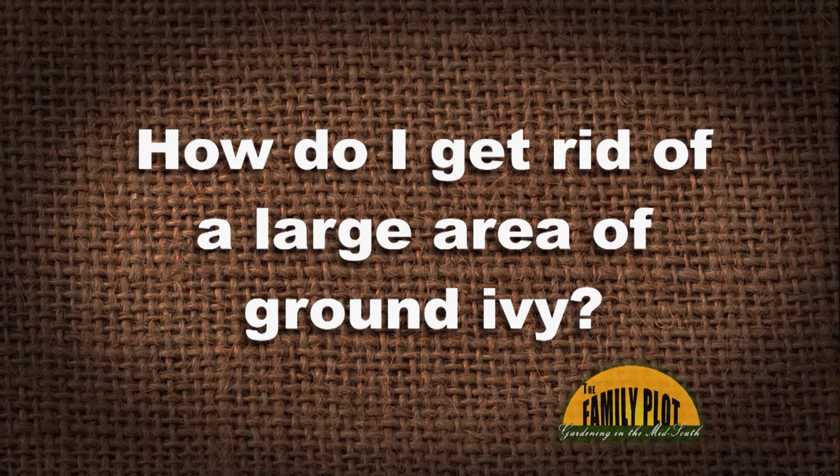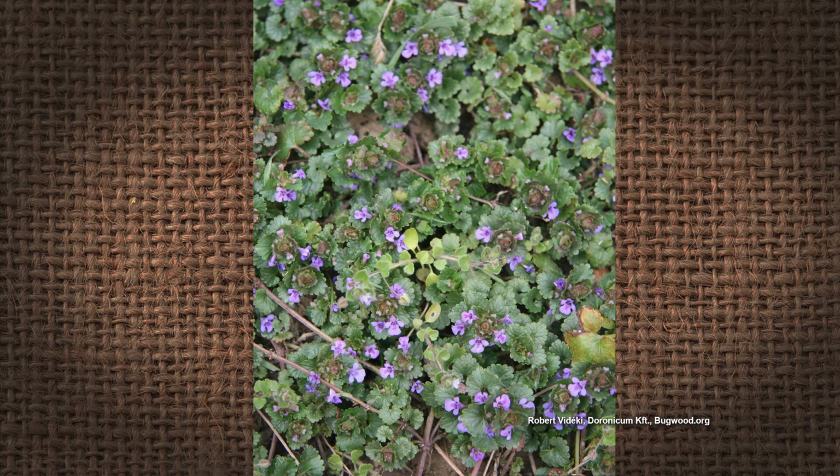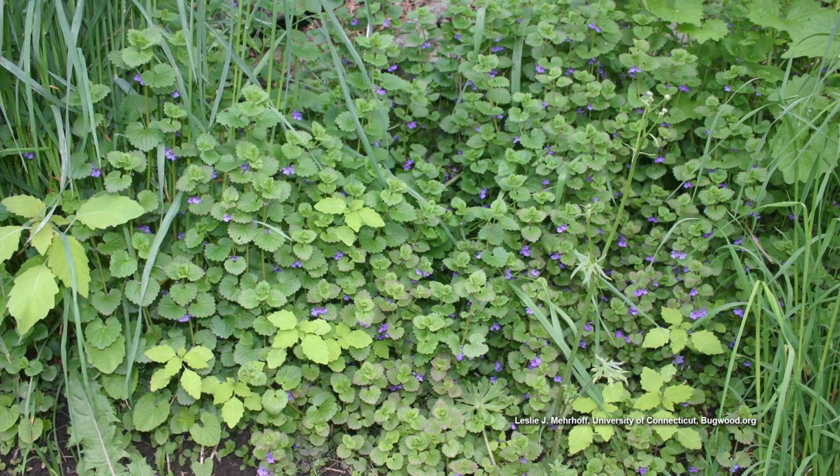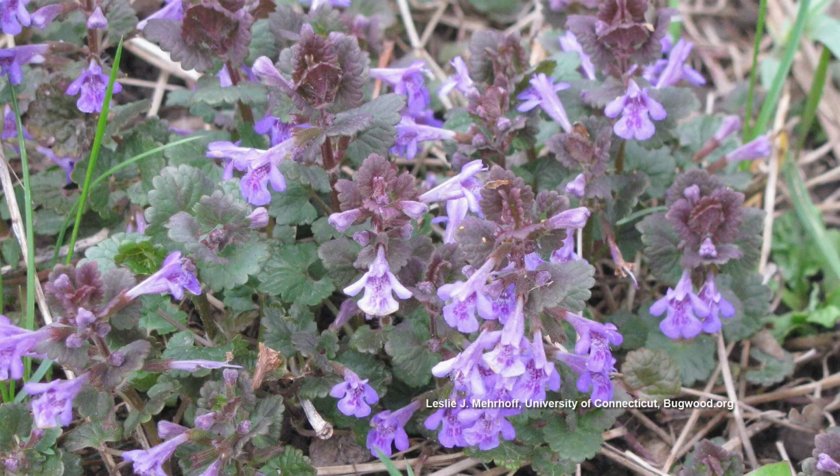Thank you, Patricia. So she's having a problem with ground ivy. Creeping Charlie is another name for ground ivy. A couple of things before you jump in. Ground ivy is in the mint family. It loves to grow in shady areas and areas that are poorly drained. So we need to introduce some sunlight to the area and improve the drainage.